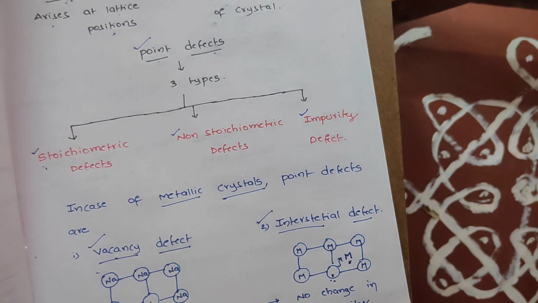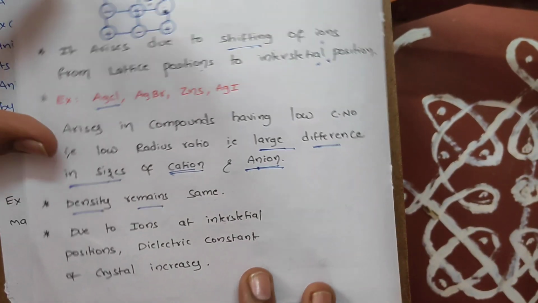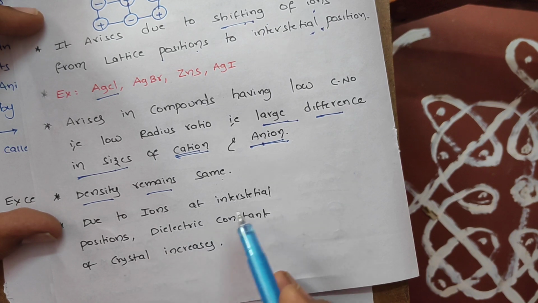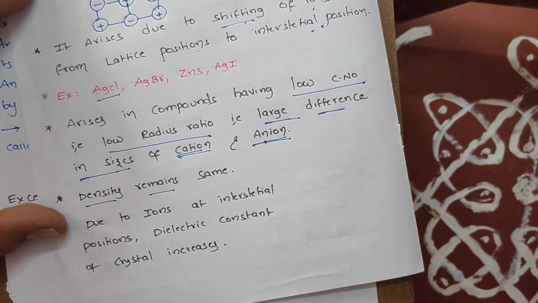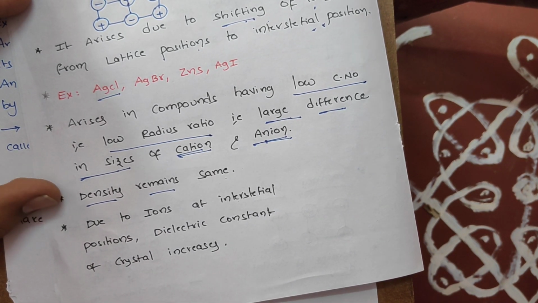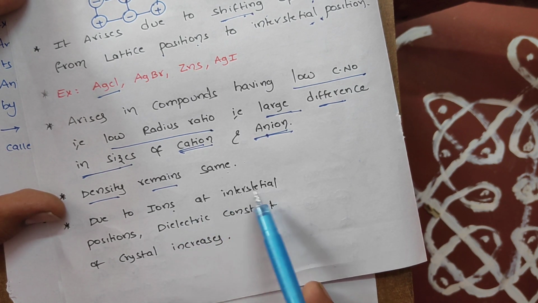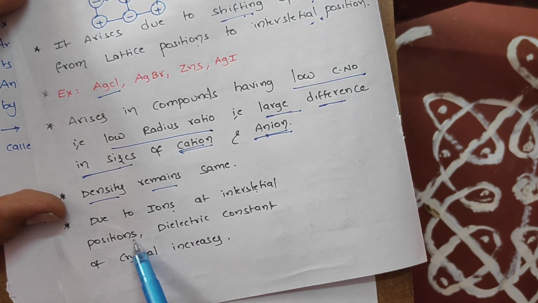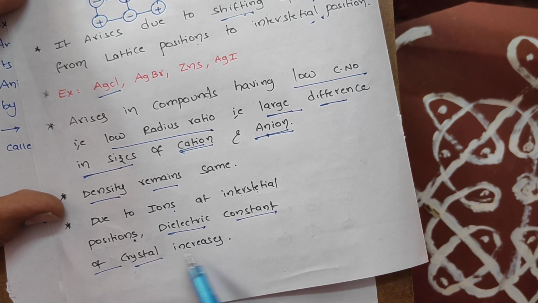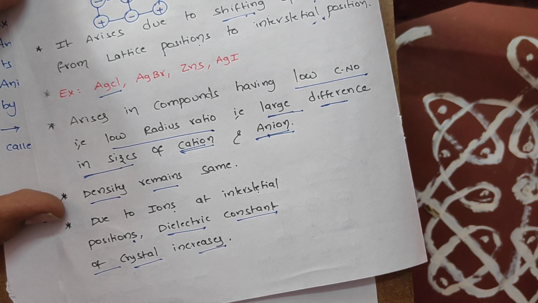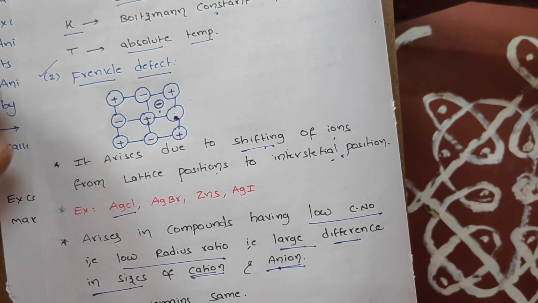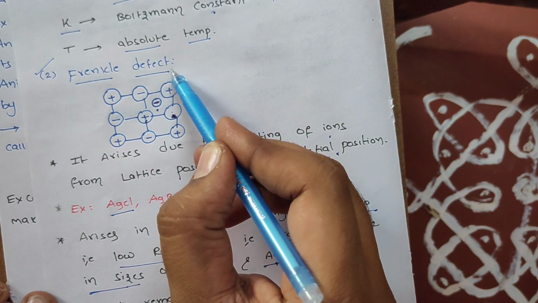So opposite to Schottky defect, students, Frenkel defect arises in what type of crystal lattices, sir? Those types of crystal lattices which have low coordination number, low radius ratio. Once some of the ions enter the interstitial position, the conductivity of that crystal also increases because ions are under movement. So obviously the dielectric constant of the crystal increases. Is it clear? Okay, so this is what we simply call Frenkel defect.